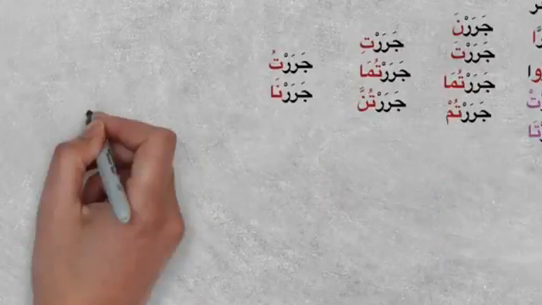So again, going to come mudari for jarra jirru. So we just quickly go through that. So yajurru is Bab Nasara, jarra yajurru, yajurrani, yajurruna, tajurru, tajurrani, yajrurna. So mutaharrik pronoun, only two mutaharrik pronouns in mudara, and we have 9 mutaharrik pronouns in madi. Tajurrina, tajurrani, and tajrurna, ajurru, najurru.